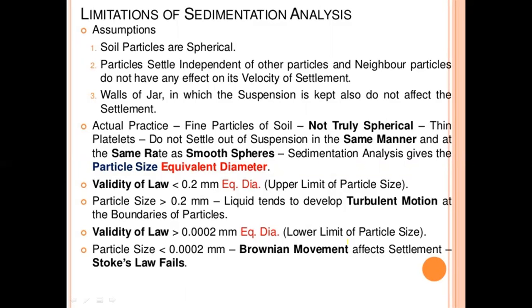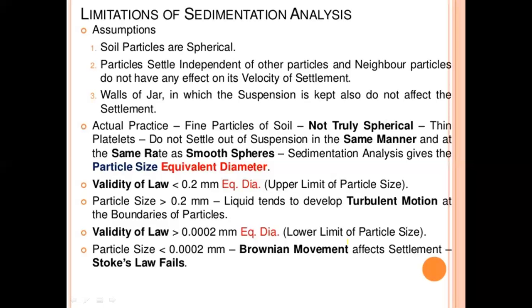Sedimentation analysis gives the particle size as its equivalent diameter. Validity of the law: less than 0.2 mm equivalent diameter. So it is the upper limit of particle size. For particle size greater than 0.2 mm, liquid tends to develop turbulent motion at the boundaries of particles.